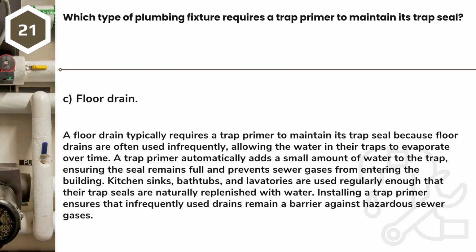Kitchen sinks, bathtubs, and lavatories are used regularly enough that their trap seals are naturally replenished with water. Installing a trap primer ensures that infrequently used drains remain a barrier against hazardous sewer gases.